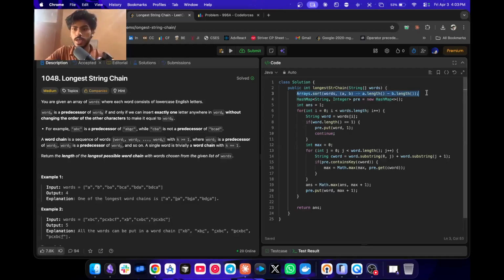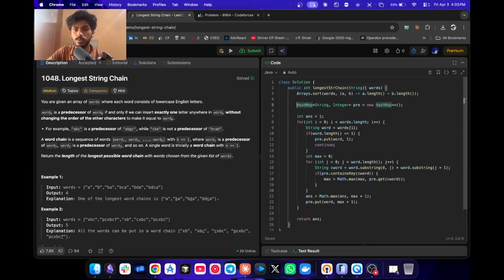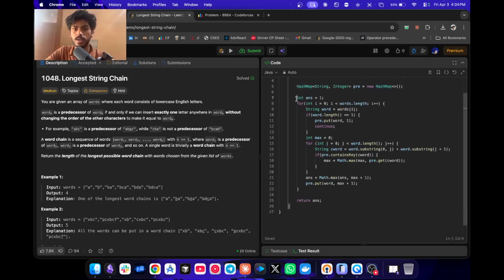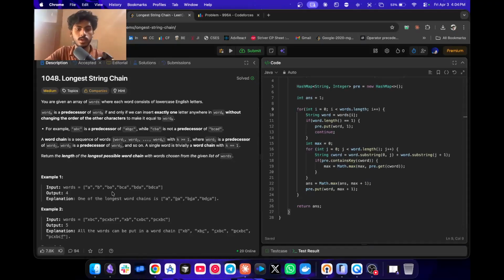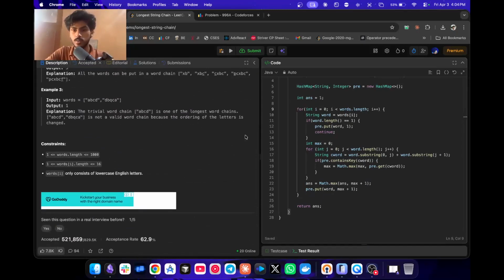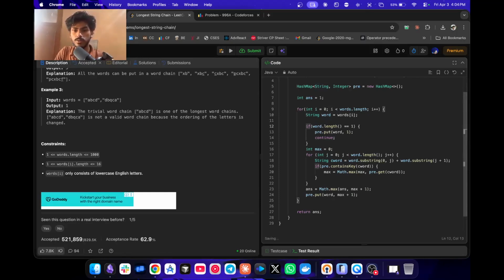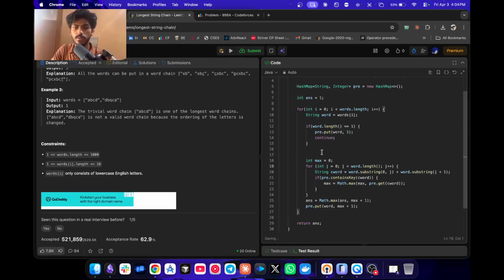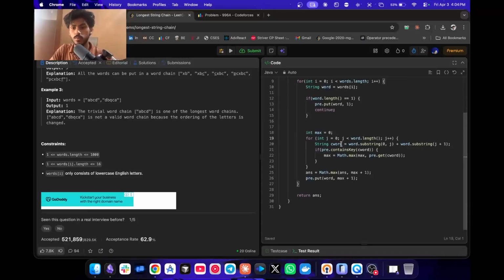So first we are sorting the array. Then we will create a hash map to store the DP results. We'll initialize our answer with 1, because the array length is at least 1, so there will be at least one word chain length. We'll run a loop over words. We take each word, and if the word length is 1, we'll just put it in the hash map with its result 1, and continue to the next word. Then this is how we calculate for any word whose length is greater than 1.